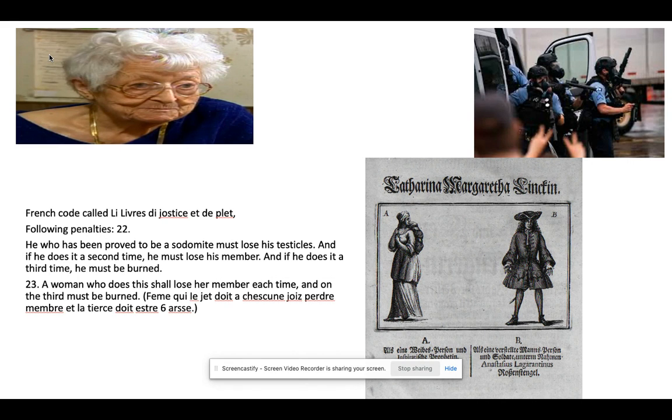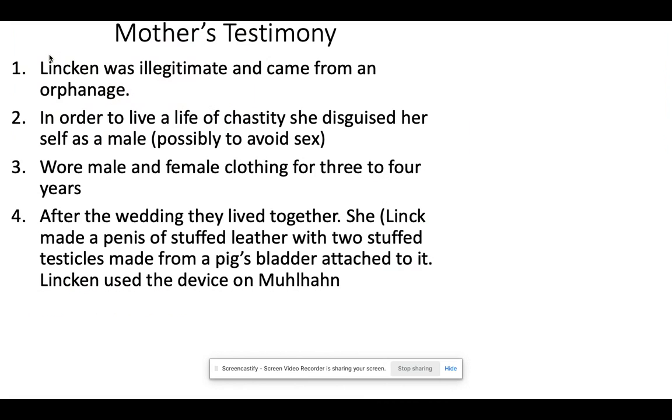So keep in mind that if both of these individuals are going on trial for their crime, they both run the risk of being beheaded or burned or something. So we look at this particular trial. The mother's testimony raises some questions here.